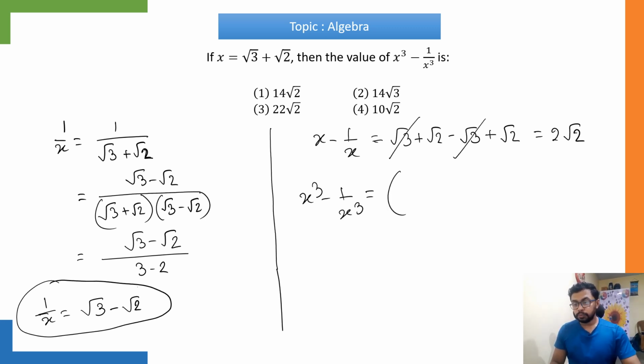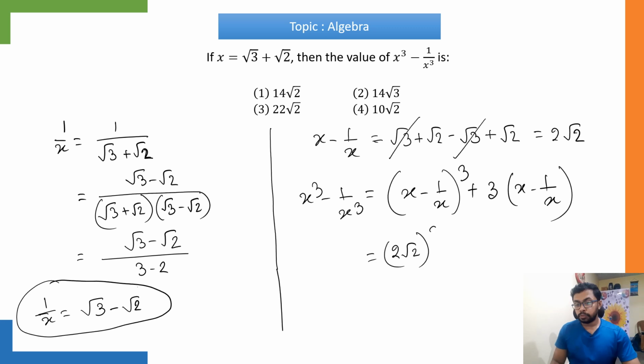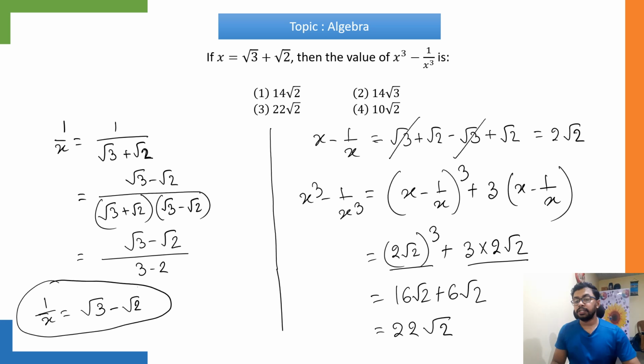This equals x minus 1 by x whole cube plus 3 into x minus 1 by x. Okay, so this value is 2 root 2 whole cube plus 3 multiplied by 2 root 2. This equals 16 root 2 plus 6 root 2, which is 22 root 2. Okay, so option 3 is the correct answer.